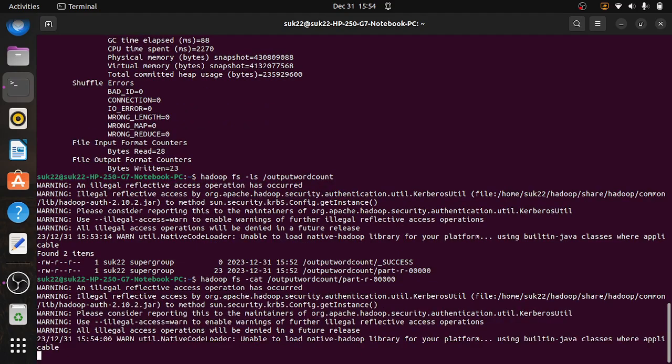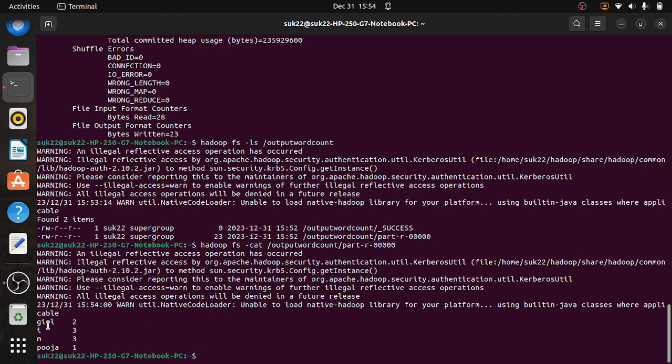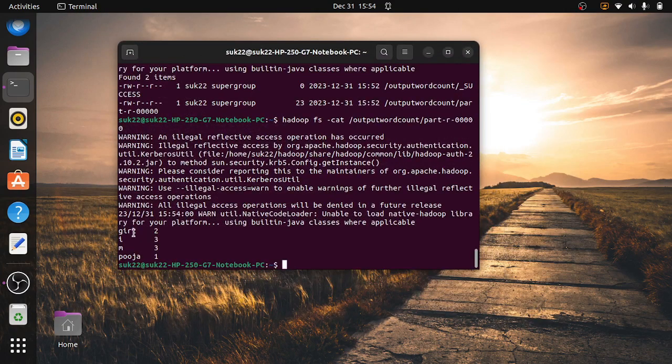Then it is going to show the content. See how many times girl occurred, how many times I occurred, am occurred, Pooja occurred. This is the content. This is going to show you the number of times a particular word has occurred. This is our word count program.